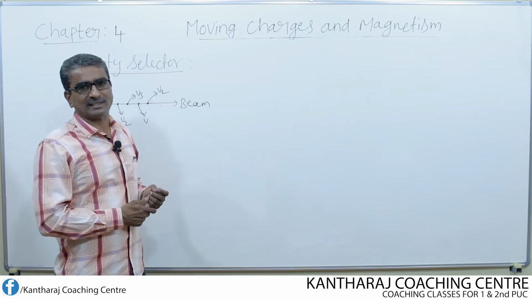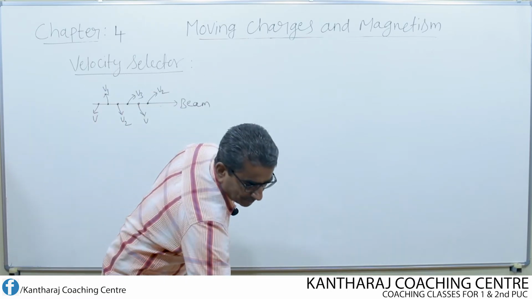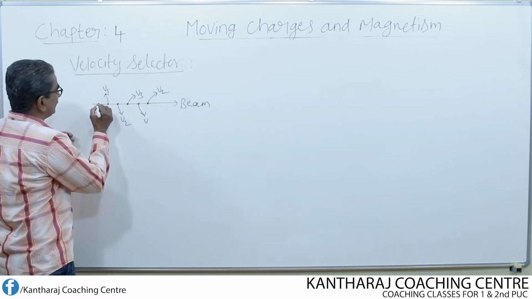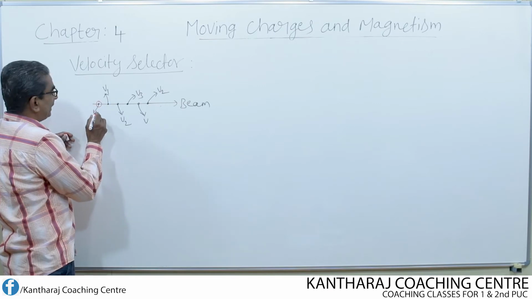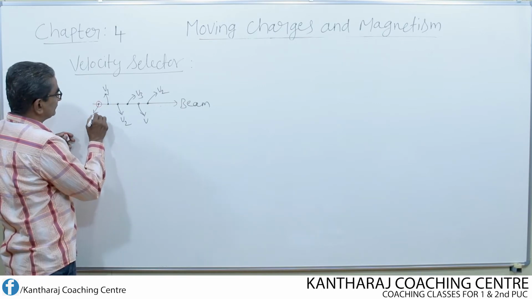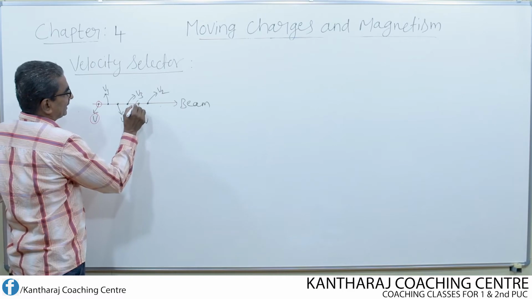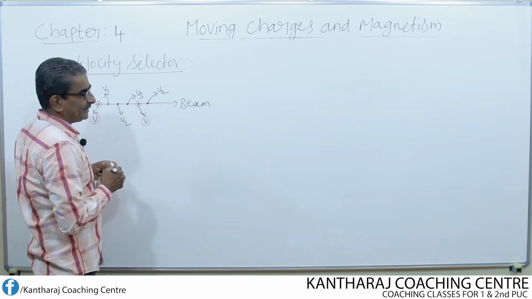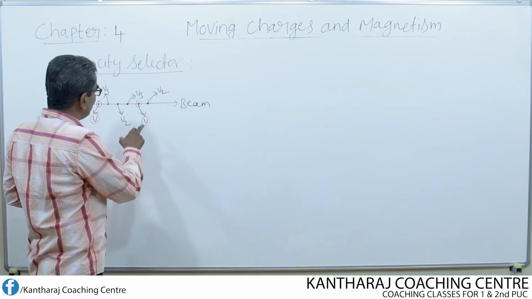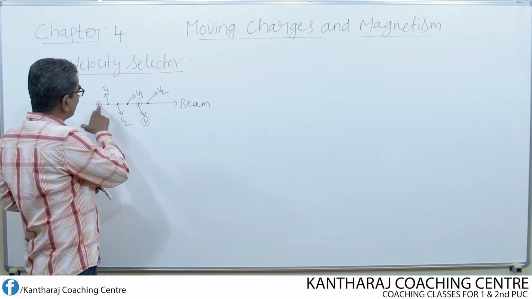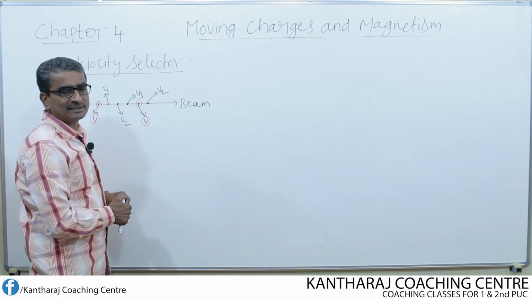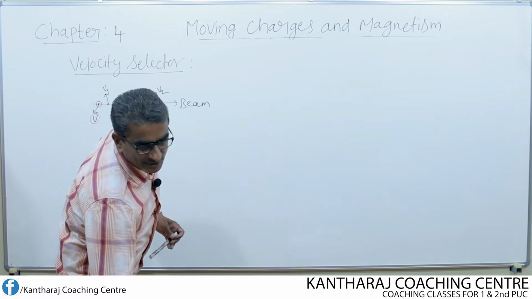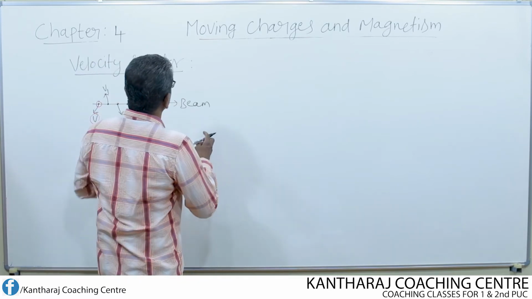Say for example, now I want to separate out the particles moving with the velocity v. Again, this particle also has velocity v. From this beam, I want to filter out these particles which have identical velocities. Then for that we use a condition known as velocity selector.